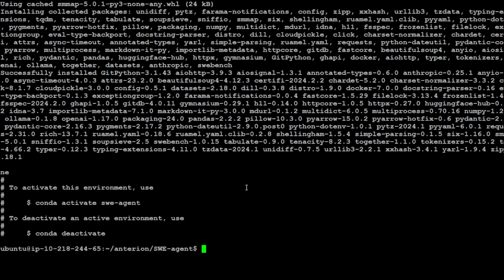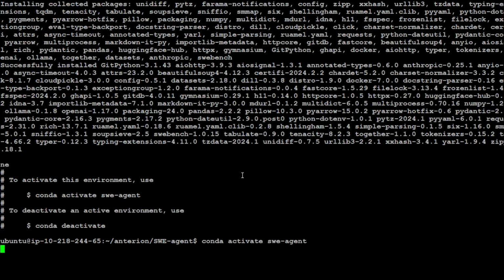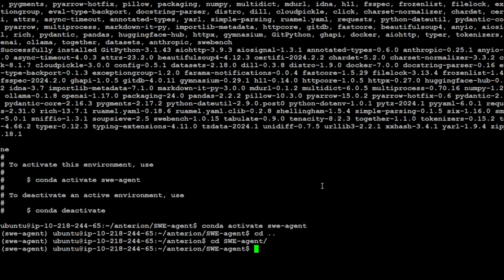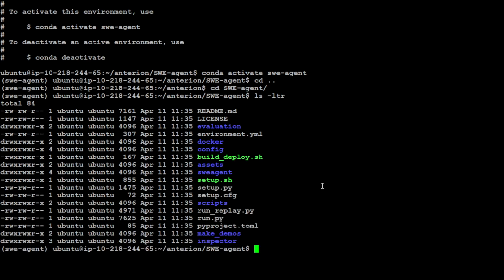Conda environment is done. Let's activate that environment and that is done. Okay, let's come out of that directory. Now let's go back to that directory because we would need to also create the keys.cft file. Let's see if it is already there. I don't see it, so let's create a keys.cft file.